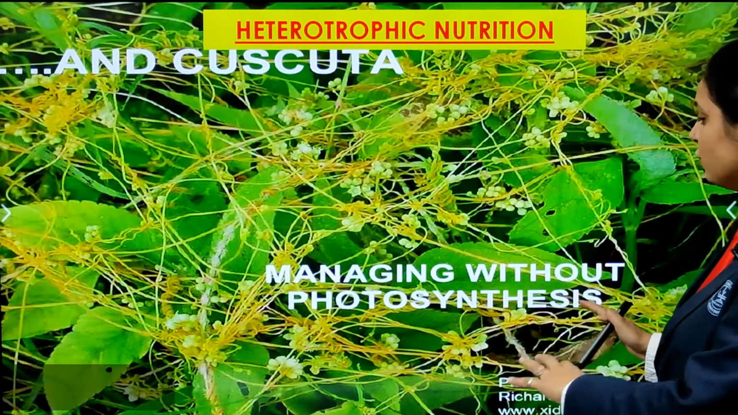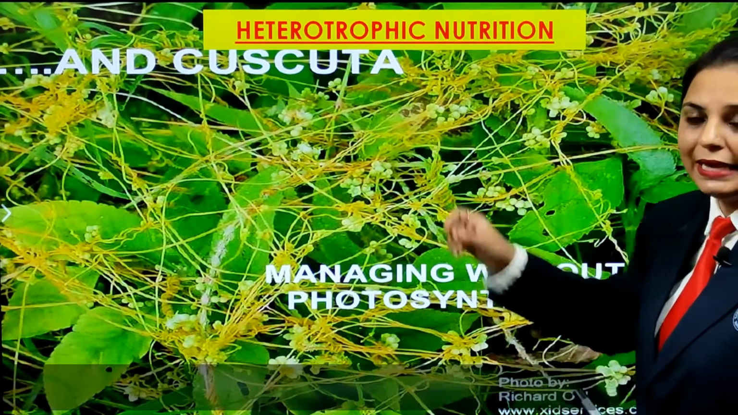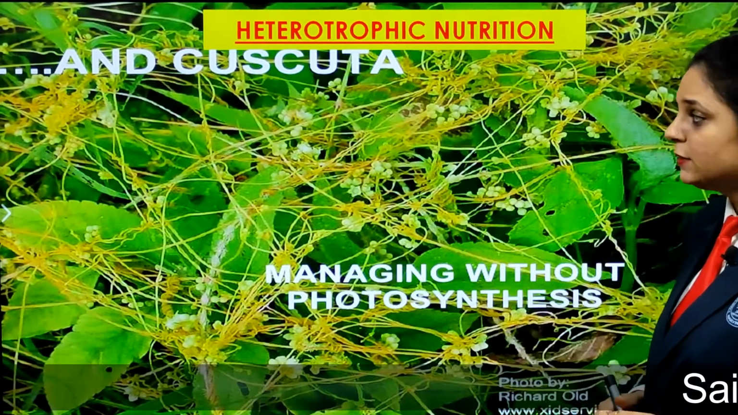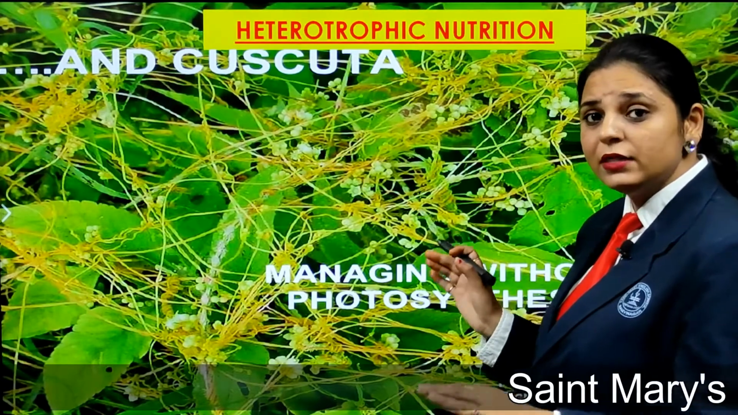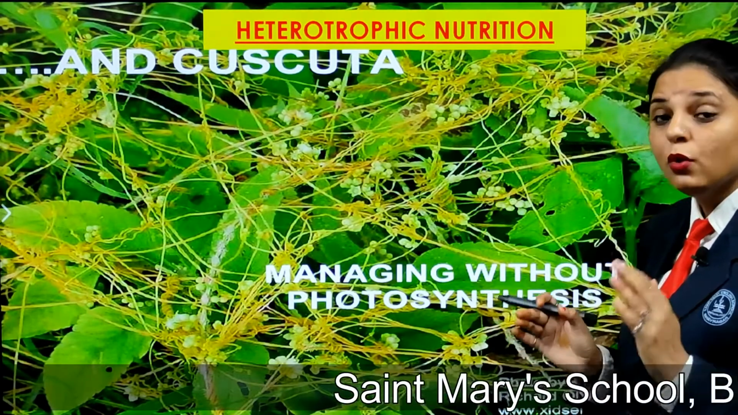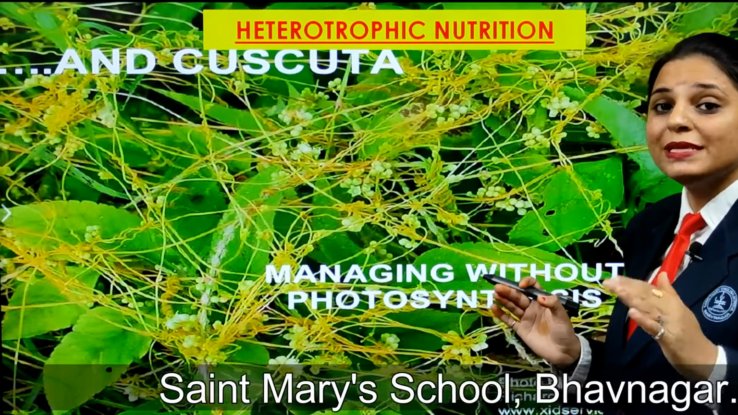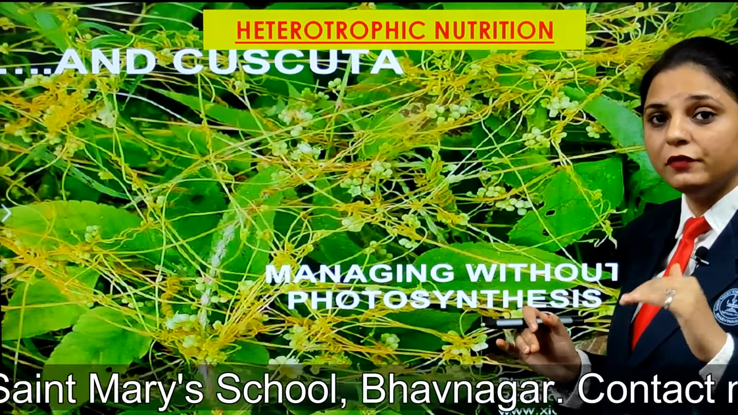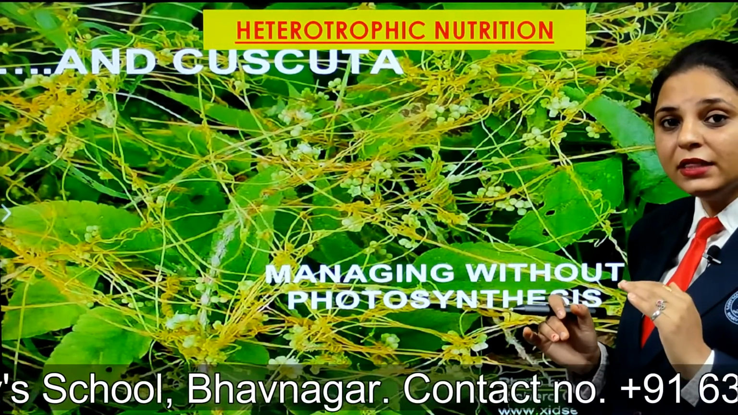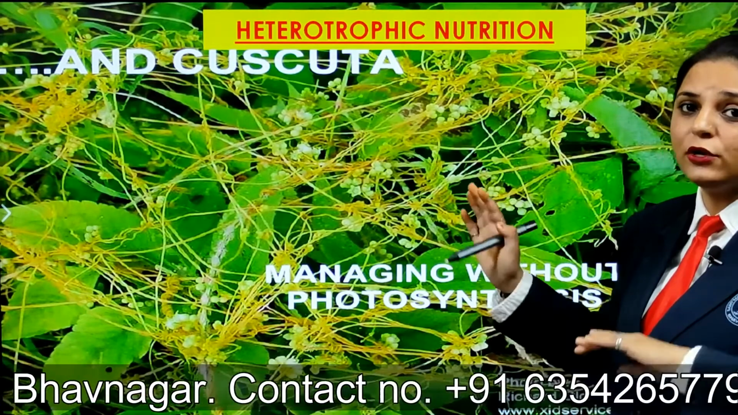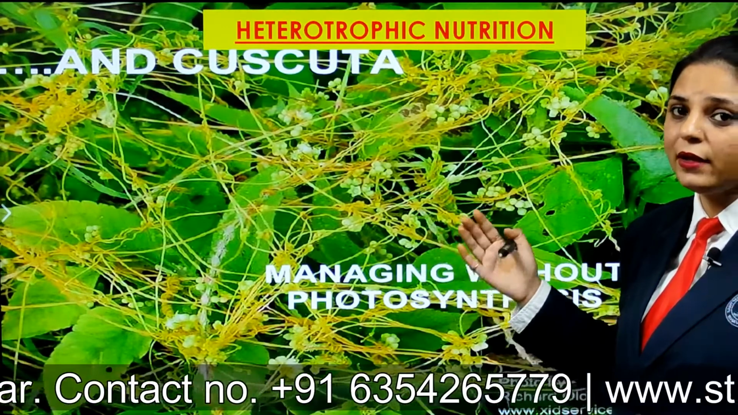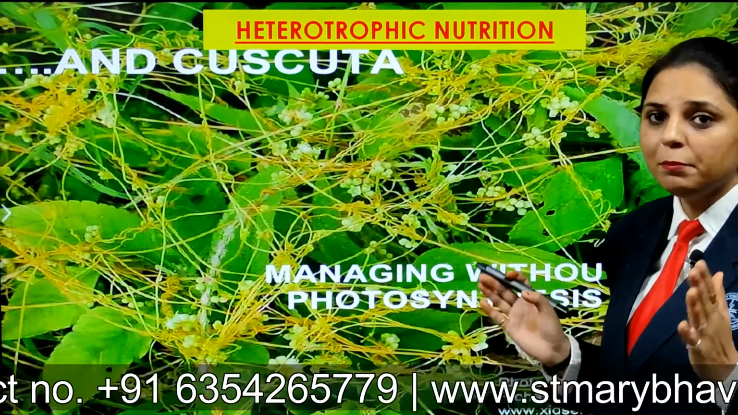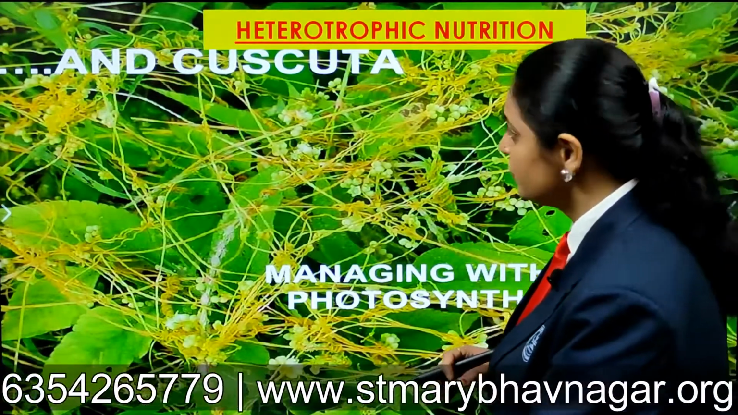Cuscuta, that is managing without photosynthesis, has yellow colored tendrils on the plant, and these have the heterotrophic mode of nutrition. Why do I say hetero? Hetero means other and troph is feed. They are deriving their nutrients from others because they don't have chlorophyll. That's why they are dependent on others. They can't make their food on their own.